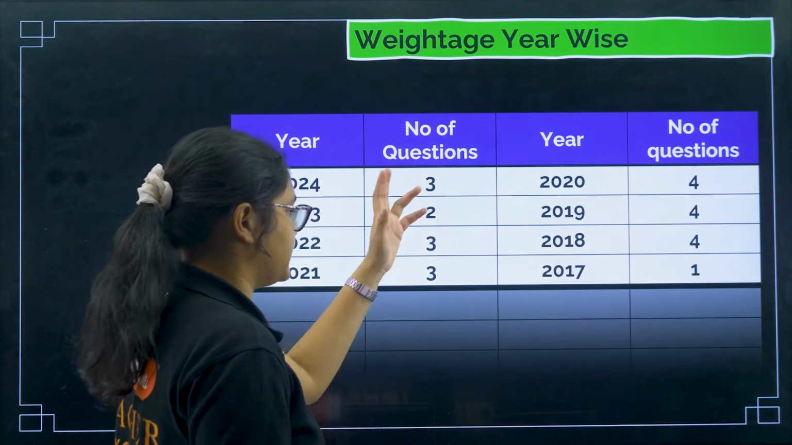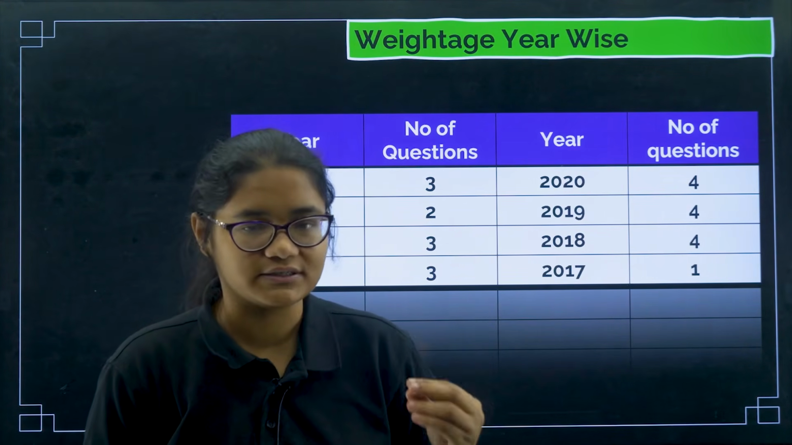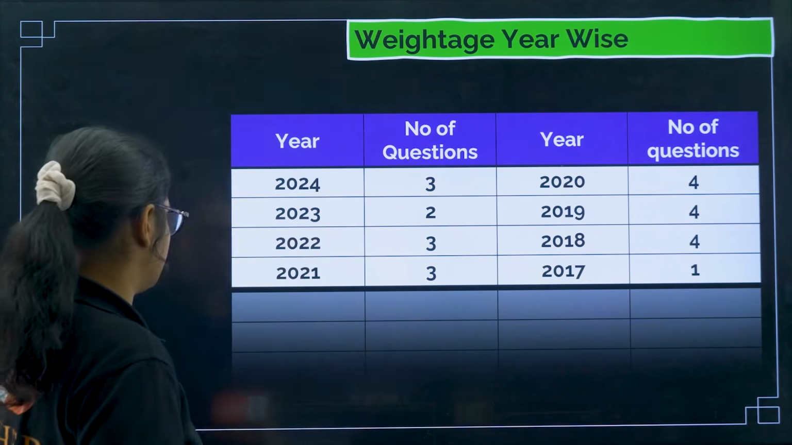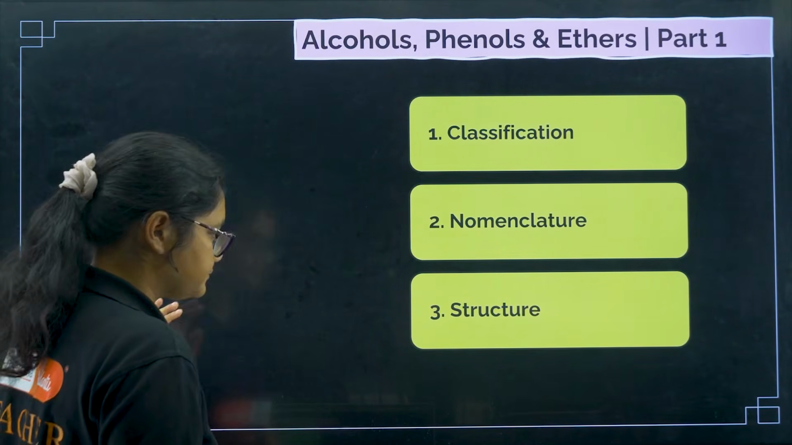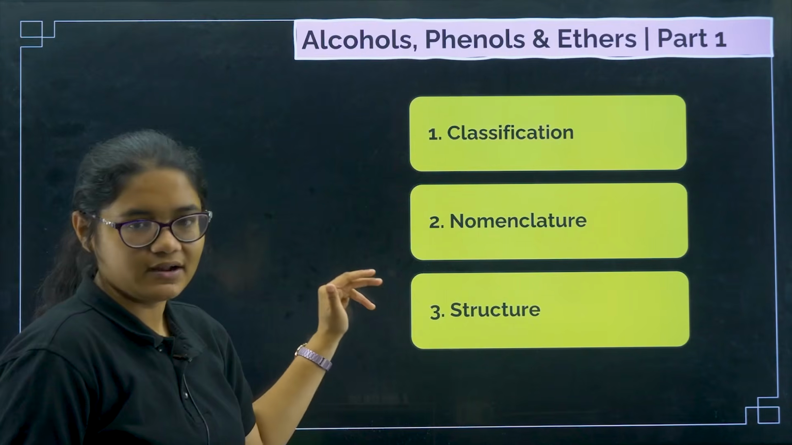So let's move and see the first thing, that is your weightage. You can easily expect 3 questions, but from this year onwards I expect 4 to 5 questions from this chapter, so you have to study this chapter properly. In part 1 we are going to do classification, nomenclature and structure.